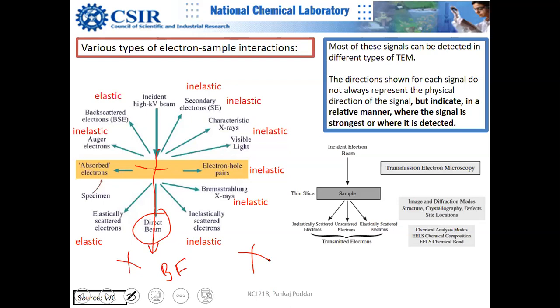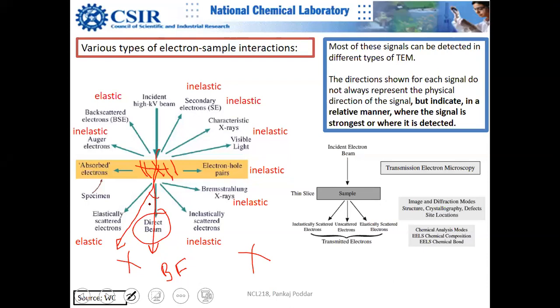There is another beam which will come somewhere here. It basically consists of the electrons which are Bragg diffracted. Suppose there are lattice fringes here in the sample. Depending upon the Bragg angle theta, suppose that a Bragg condition is satisfied.